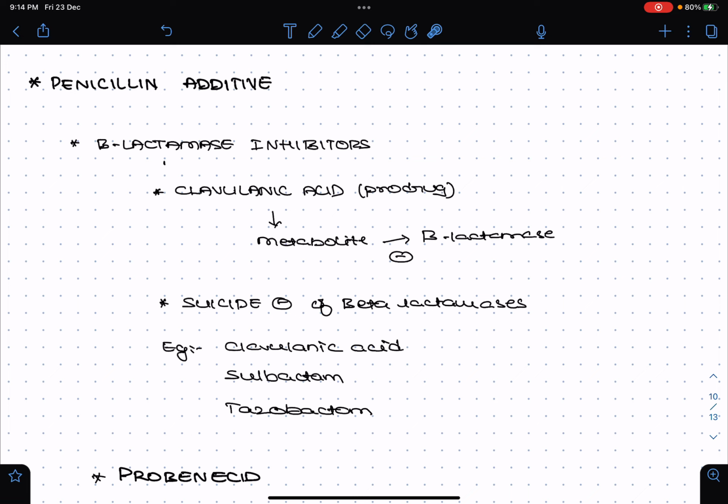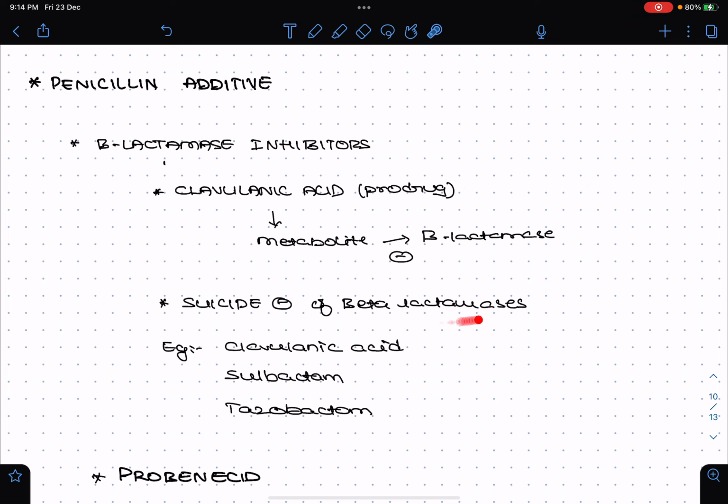The reason being, if you take the prototype drug clavulanic acid, to get metabolized to its active metabolite it requires beta lactamase activity, and the active metabolite which is produced is the one which will inhibit the beta lactamase activity. That is why they are called suicide inhibitors.